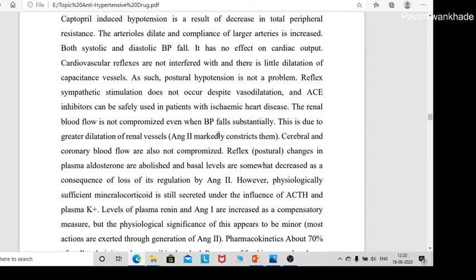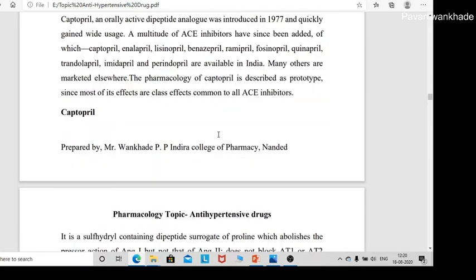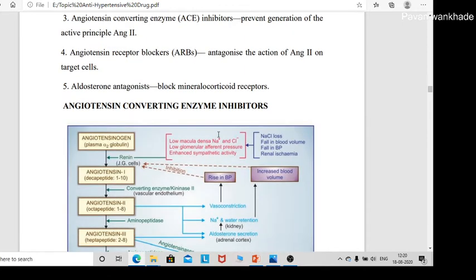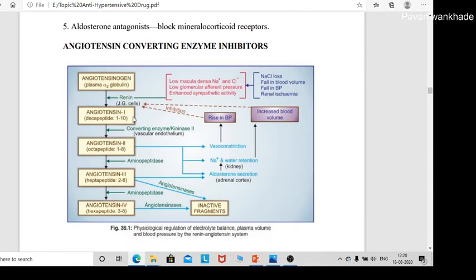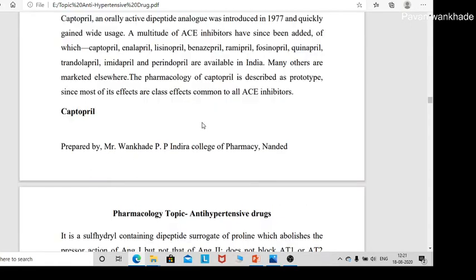So if you are asked the mechanism of action, you simply draw this diagram, and simply write down that angiotensin 1 cannot convert into angiotensin 2 because of inhibition of angiotensin converting enzyme, and due to that vasoconstriction does not occur, sodium and water retention does not occur, and aldosterone secretion does not occur, and hence there is a decrease in the blood pressure.